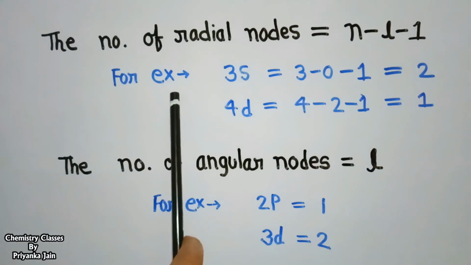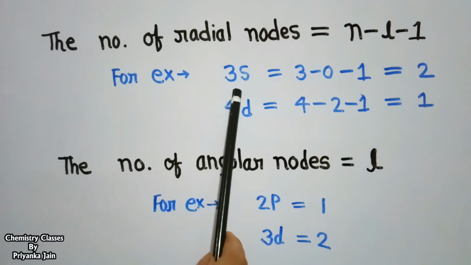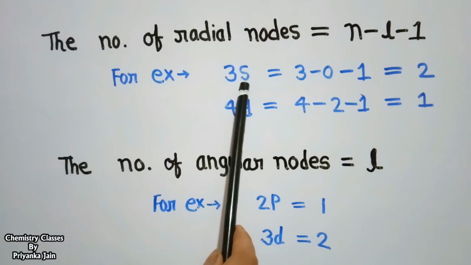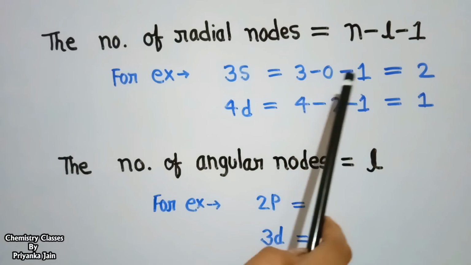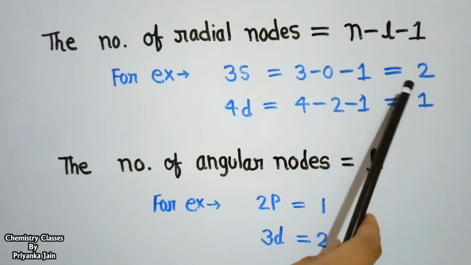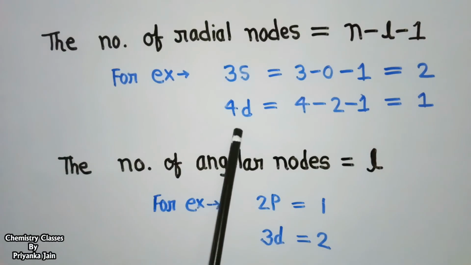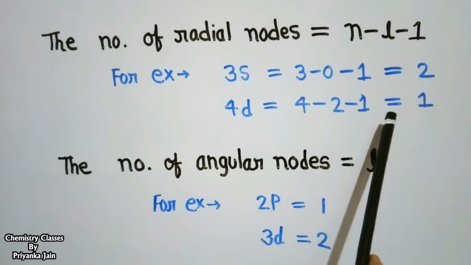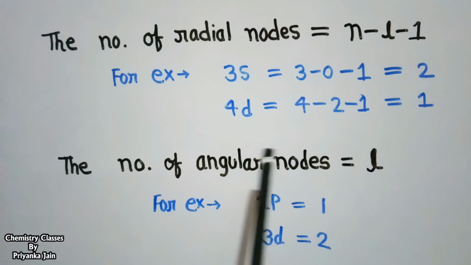For example, if we take the case of the 3s orbital, the n value will be 3 and for s, the l value will be 0. So, the radial nodes will be 2. Similarly, for the 4d orbital, the n value is 4 and the l value for the d orbital is 2. So, the radial nodes will be 1.